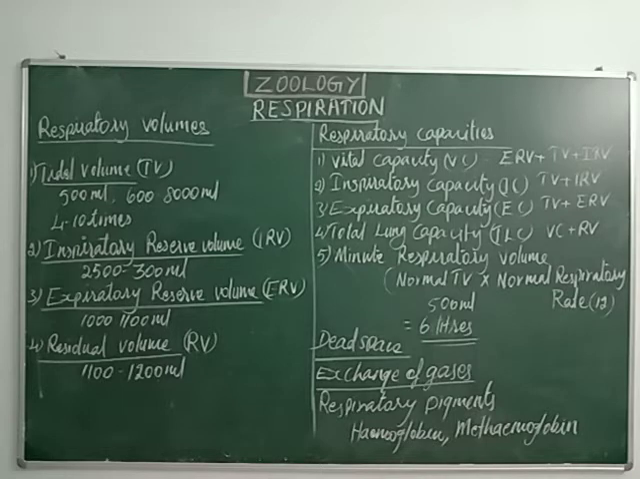See, the normal tidal volume is 500 ml and the normal respiratory rate is 12 times per minute. So 500 into 12 gives us 6000. So the total minute respiratory volume is 6 liters. Dear students, hope you understood this capacity also. Now we have completed totally 5 respiratory capacities. All the capacities are very important for 2 mark question answers.